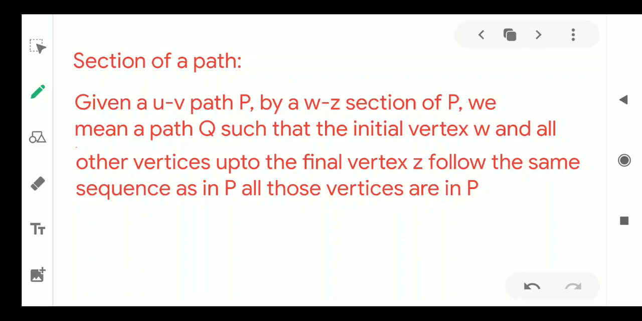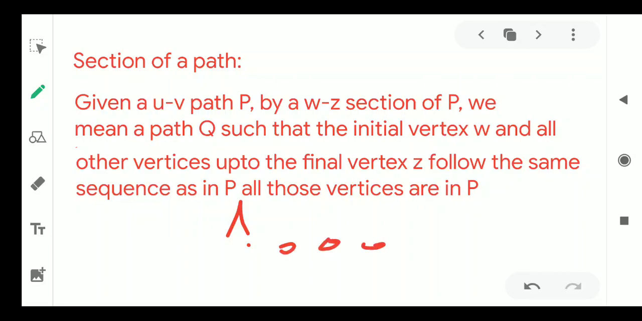If you are given a UV path P, by a WZ section of P we mean a path Q. Actually, it's a subpath of P such that the initial vertex W and all other vertices up to the final vertex Z of Q follow the same sequence as that in P, and all those vertices from W to Z in that order are the vertices of P.